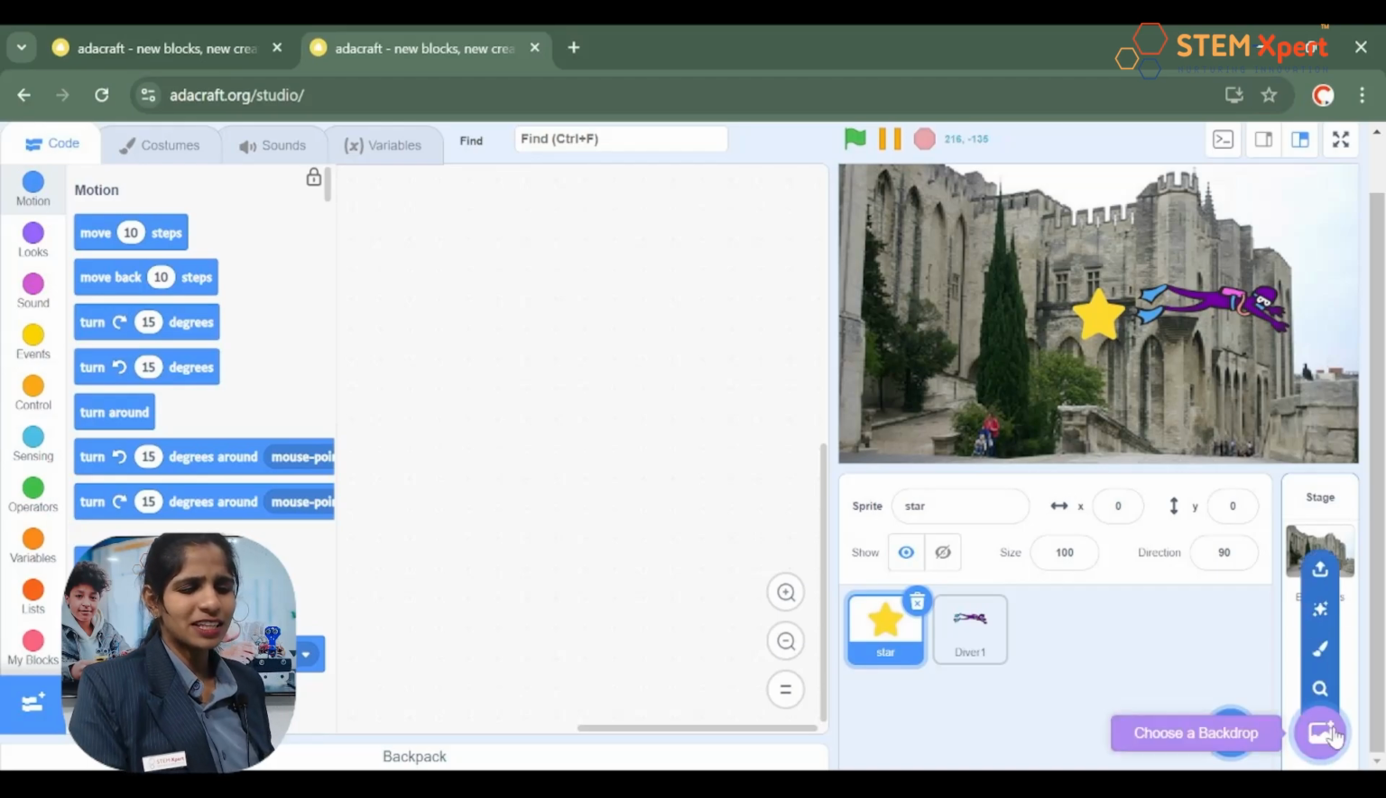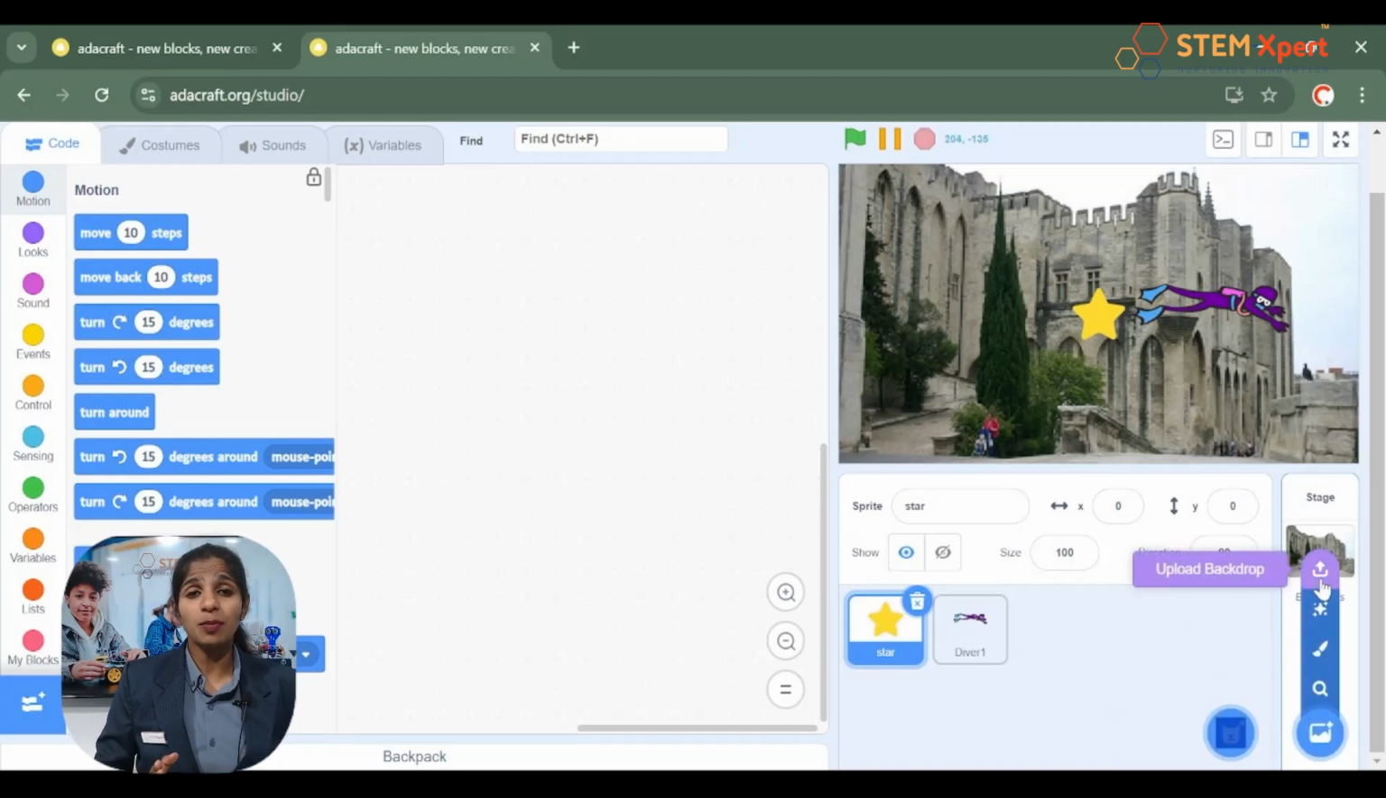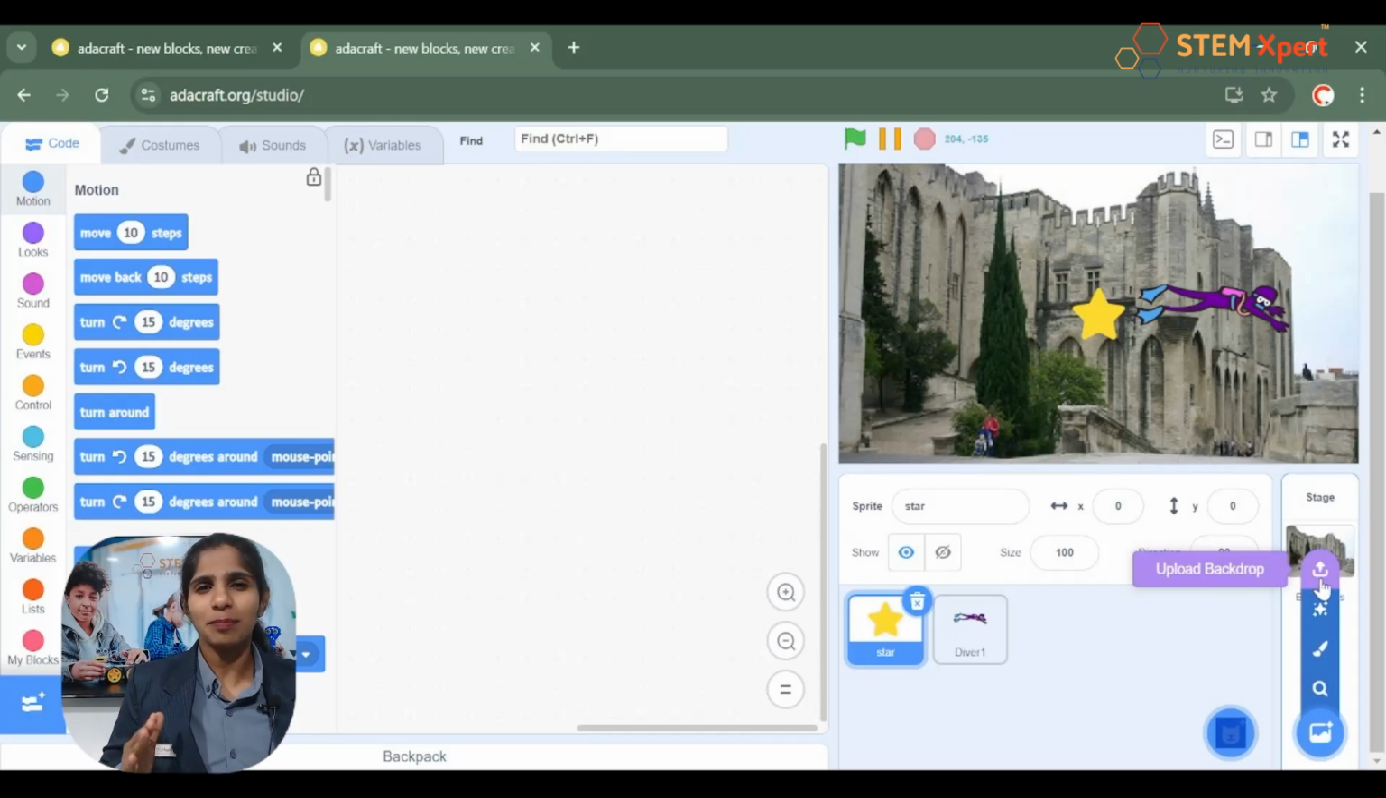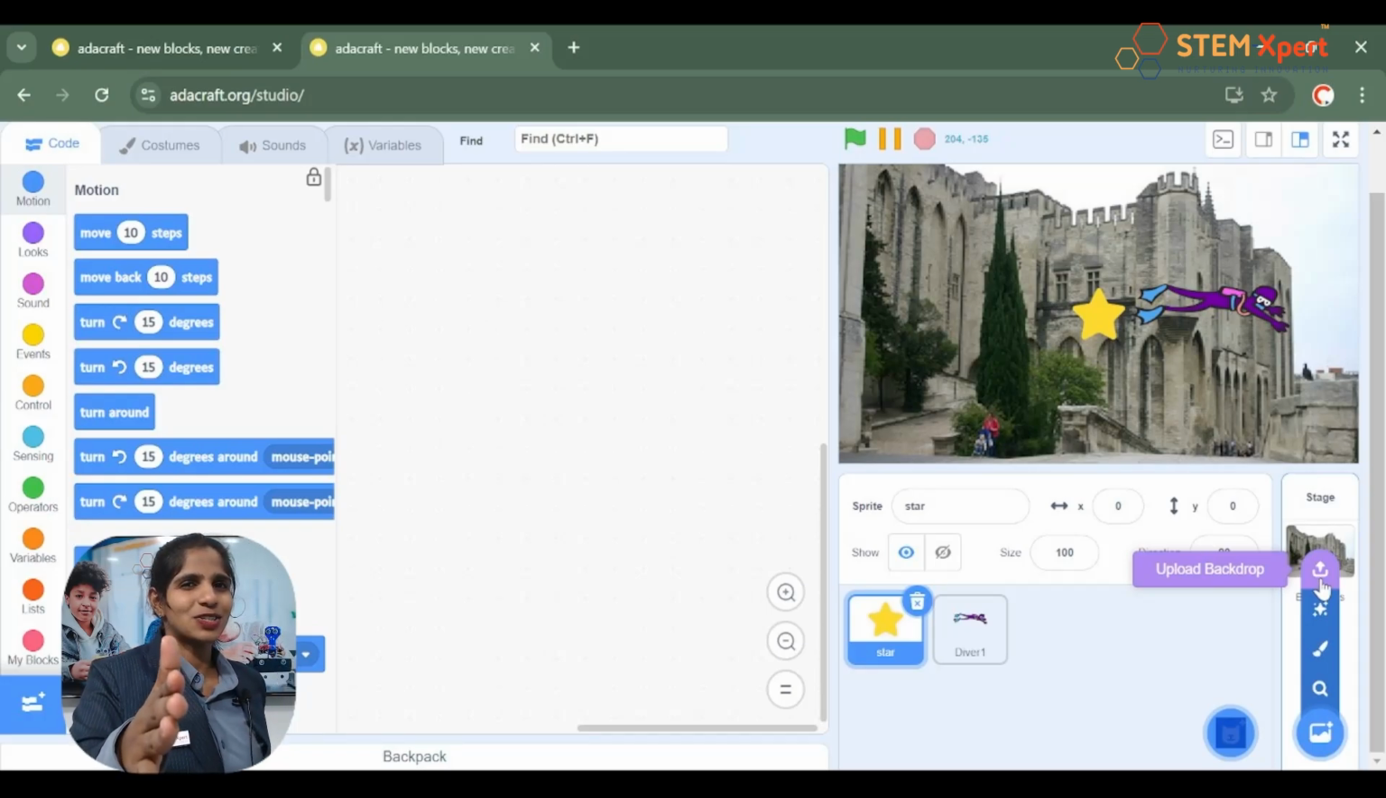And finally, the fourth option is to upload from the system. That is, if you have already downloaded images of the backdrop, you can upload them from your system. So, these are the four ways by which you can add your sprite and backdrop. I hope it's clear to you.